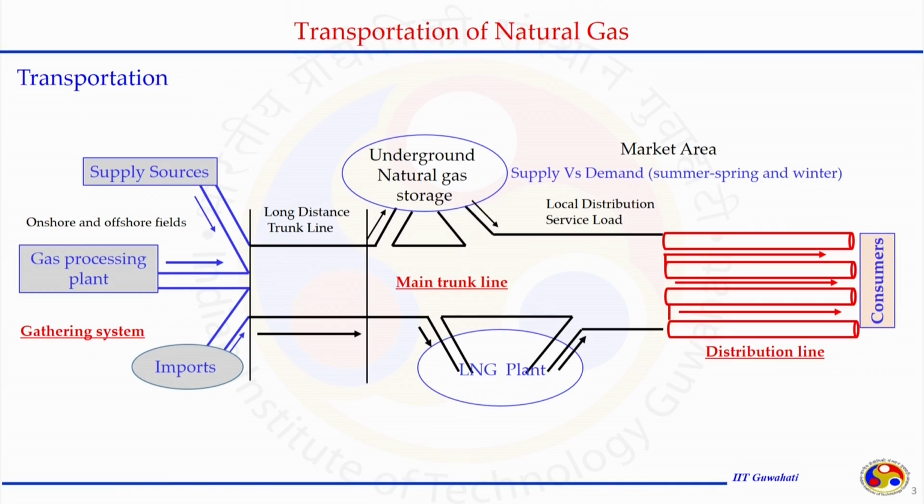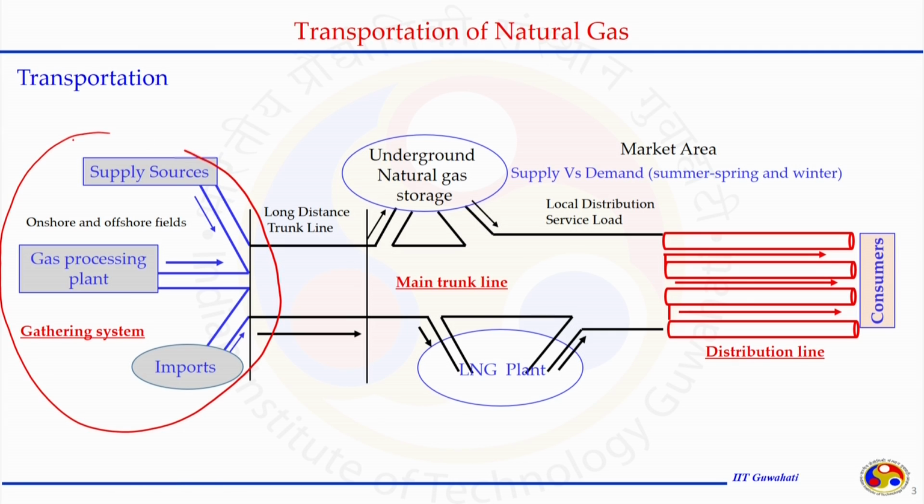Let us focus on pipelines, which account for 70% and are the most used mode of transportation for natural gas over very long distances from one place to another. When we focus on transportation by pipeline, we can see a schematic diagram that shows how natural gas can be transported from one place to another.